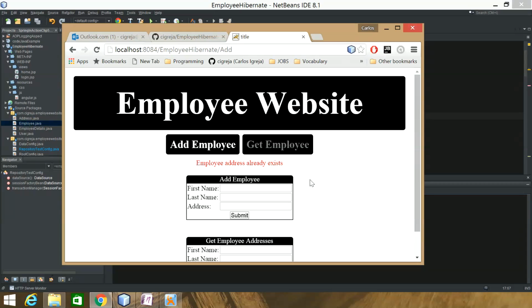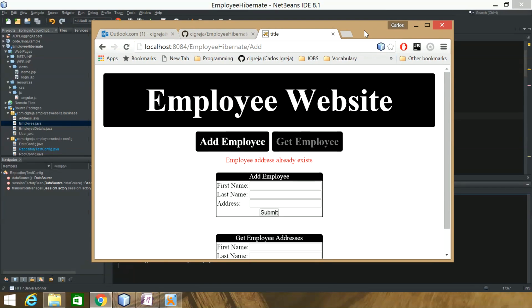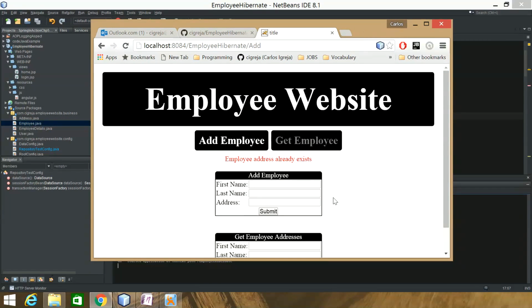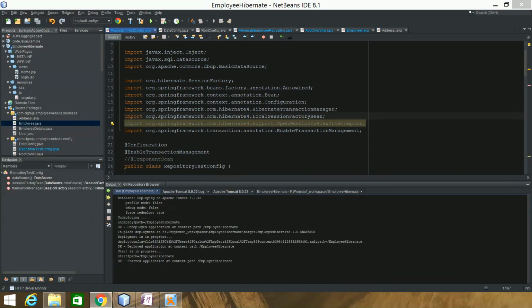A few issues that I had: I was getting lazy initialization errors from Hibernate, and that was most likely because I'm doing a many-to-many relationship. That was what was asked of me to do.